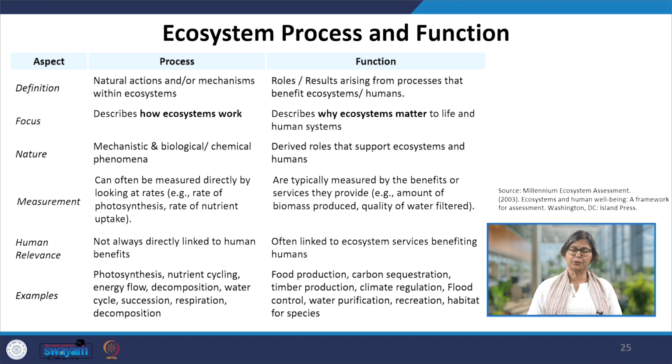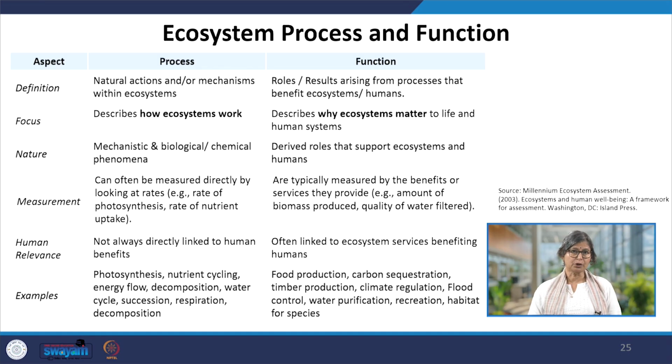By definition, processes are the actions or interactions, function is the result. The focus of ecosystem process is how the ecosystem works, whereas the function is why the ecosystem matters to us, what we get out of it. The nature is mechanistic, biological or chemical phenomena under the process, whereas the function has a nature that is the role or support it is extending to us.